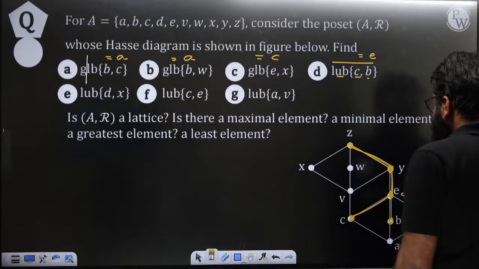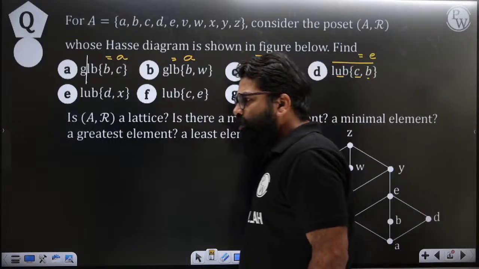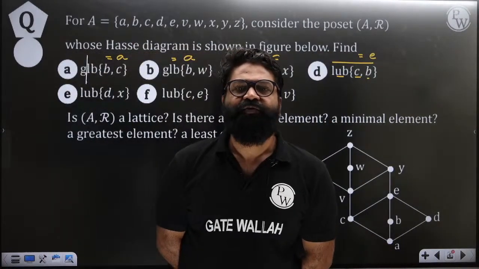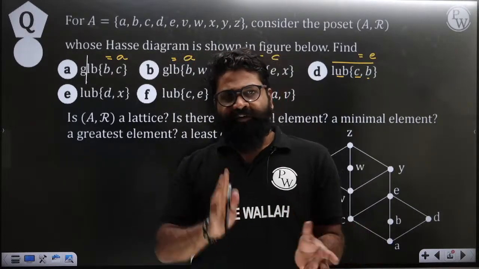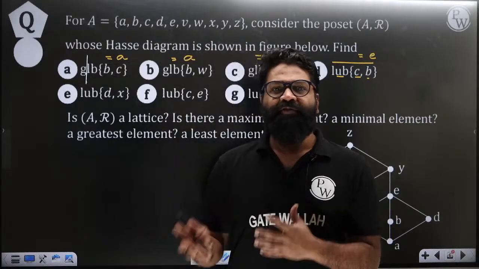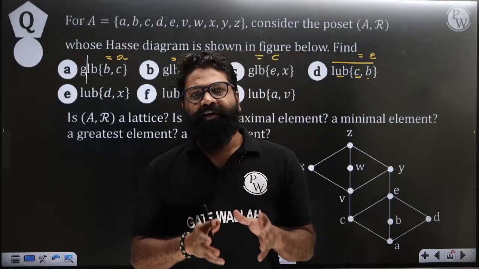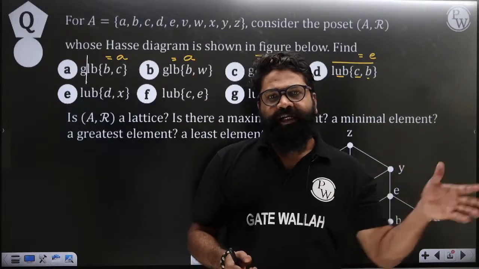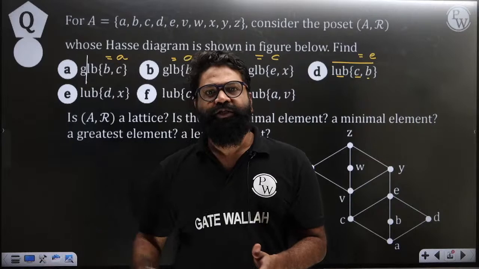See, our main intention is to understand the LUB and the GLB. I have already given you the visualizations with respect to that. First thing, whenever you have questions related to GLB or the LUB, try to divide these things into two parts. LUB will be there, GLB will be there. The least upper bound and then the greatest lower bound. Least upper bound, greatest lower bound.